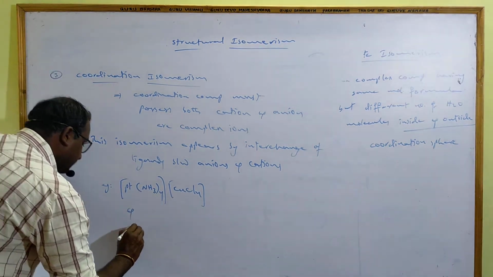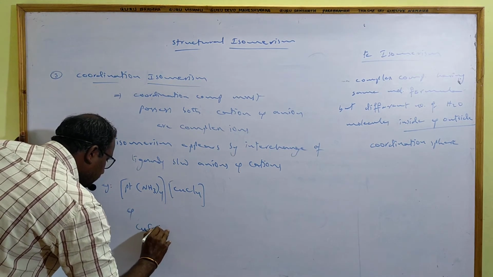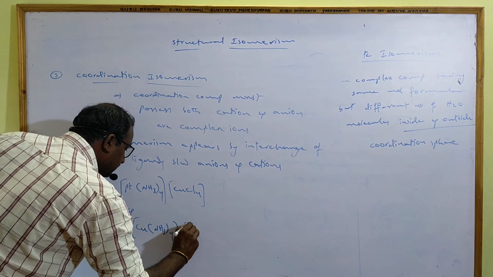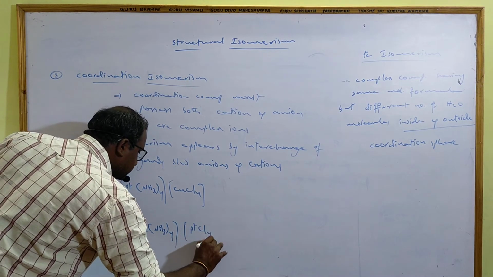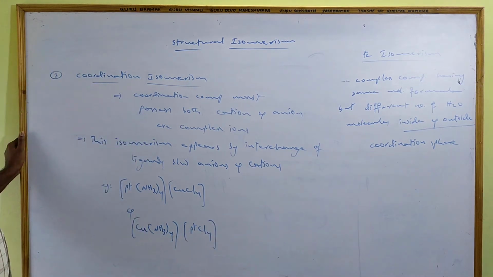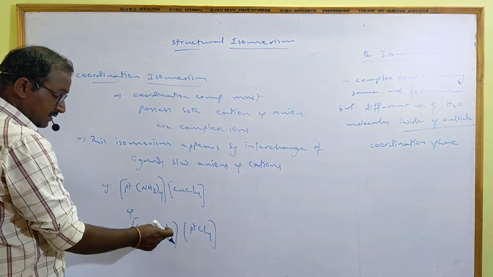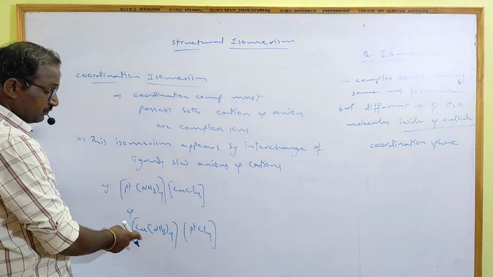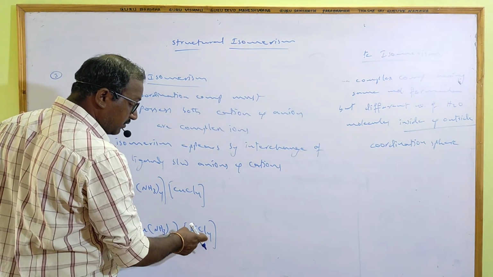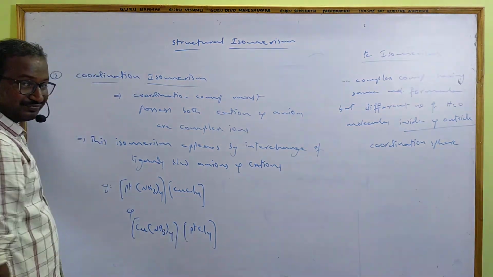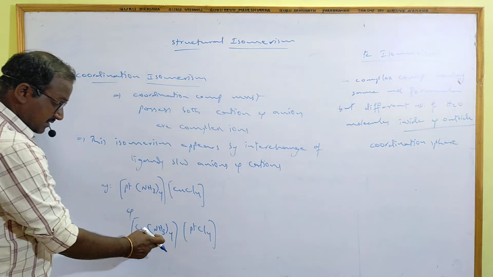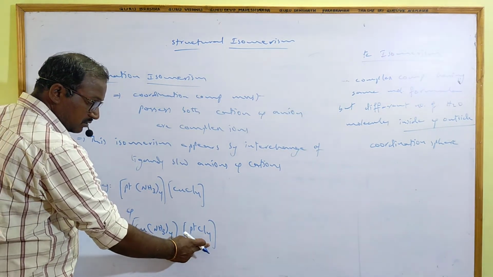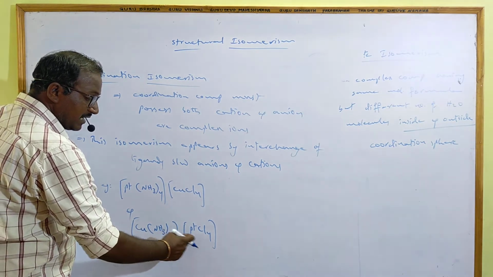And if I take [Cu(NH3)4][PtCl4], the name is tetraamminecopper(II) tetrachloridoplatinate(II).